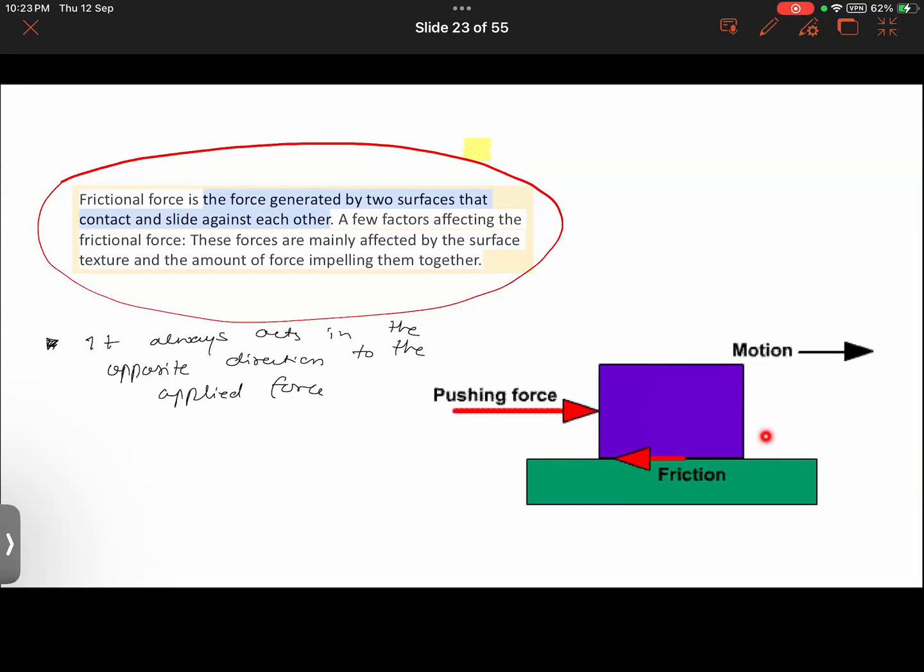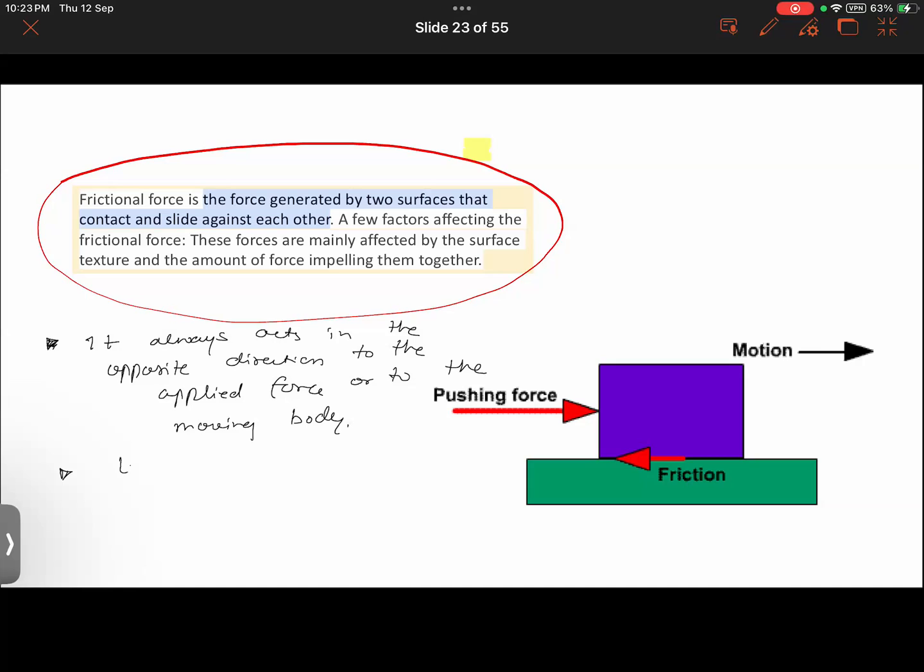Or let us say that if this object starts to move, it's not like friction will stop. Even if the object is moving, frictional force will be acting, but at that time also it will be acting in the opposite direction. So it always acts in the opposite direction to the applied force, or to the moving body. Got this? Okay.